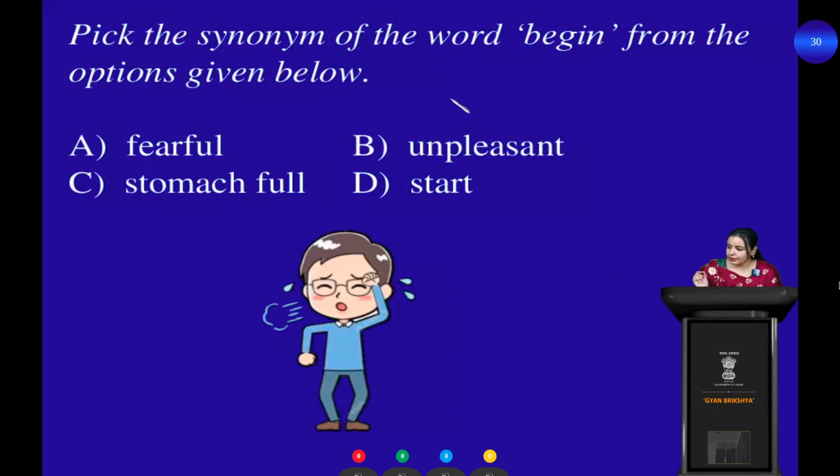Okay, so I have started the timer. You can answer now. A is fearful, B is unpleasant, C is stomach full, and D is start. So I'm waiting for your answers. You can tell me. Fifteen seconds are yet to go. 5, 4, 3, 2 and 1. Time's up and the answer is start.